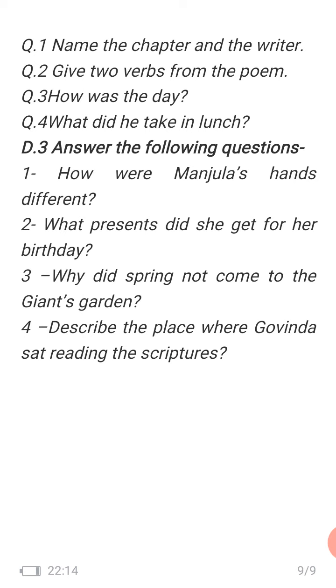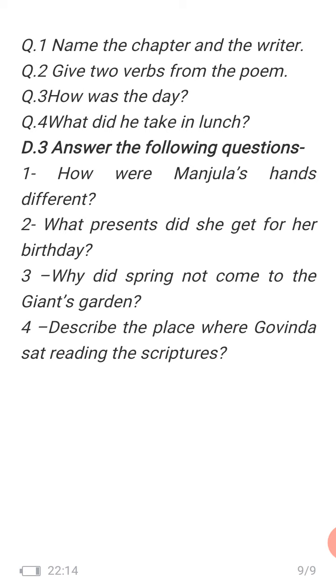So first and second questions contain 4 marks. Question number 3 is 5 marks and question number 4 is 6 marks. This is a 6 marks question. Answer the following questions, like: how were Manjula's hands different? How were Manjula's hands different? You have to find out the answer for this question. Now keep in mind the chapter of Manjula.